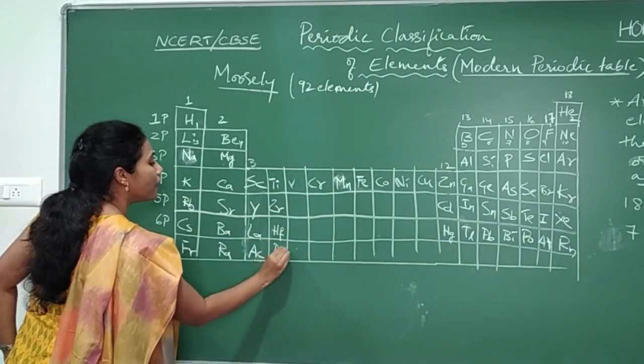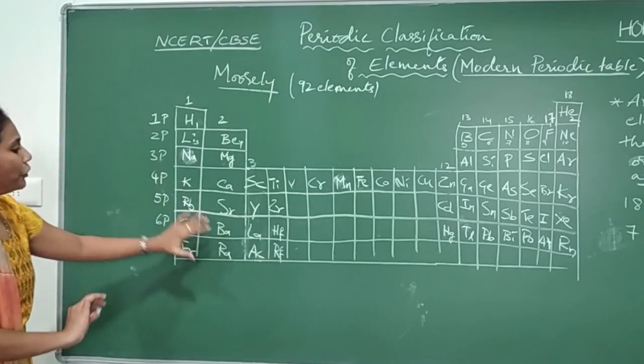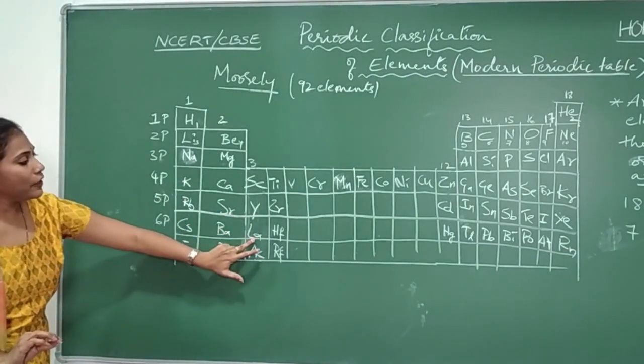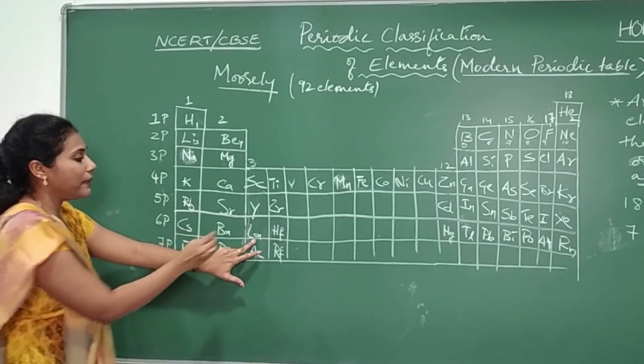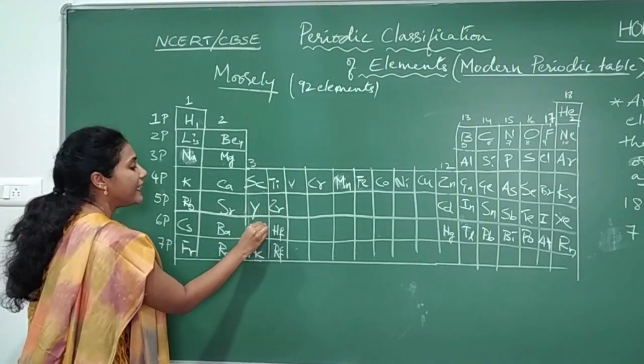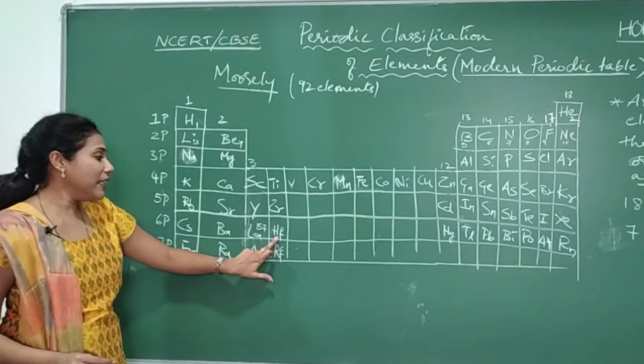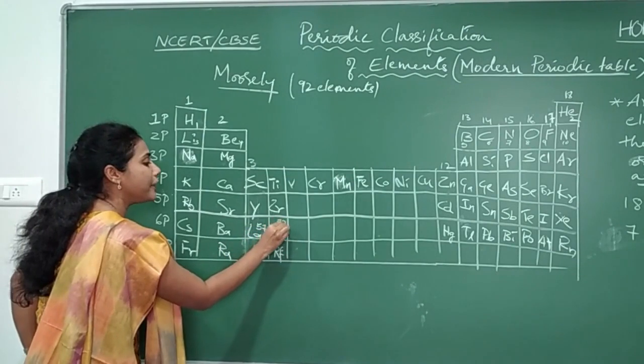hafnium, and here rutherfordium. Anyway, the atomic number of lanthanum here is 57, and the atomic number of hafnium is 72.